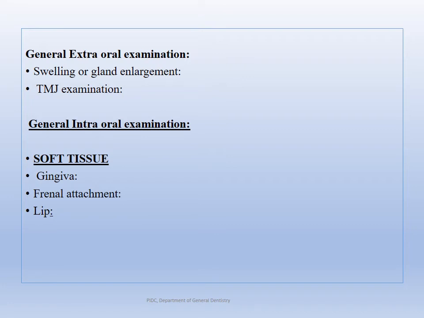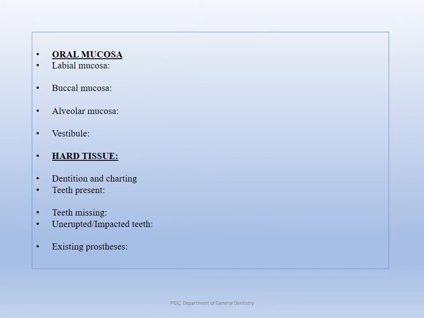And moving on after that is the facial symmetry, the swelling, that is the gland, the lymph node examination, salivary gland examination, and the TMJ examination. And then further on, we move on to intraoral examination, where we categorize it as soft tissue exam and hard tissue exam. In soft tissue exam, we examine the gingiva, the frenal attachment, and the lip, and the buccal mucosa, labial mucosa, the palate, the tongue. In the tongue, again, you categorize it as dorsal surface, lateral surface, ventral surface, floor of the mouth, and also the vestibule, the labial and the buccal vestibules, upper and lower, left and right, and the fascial pillars, all of them. And then moving on to the hard tissue exam.